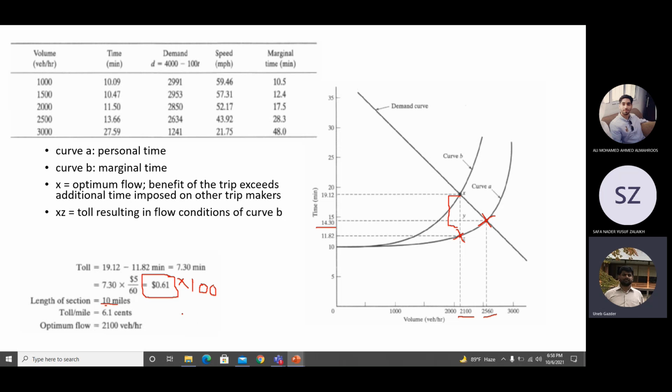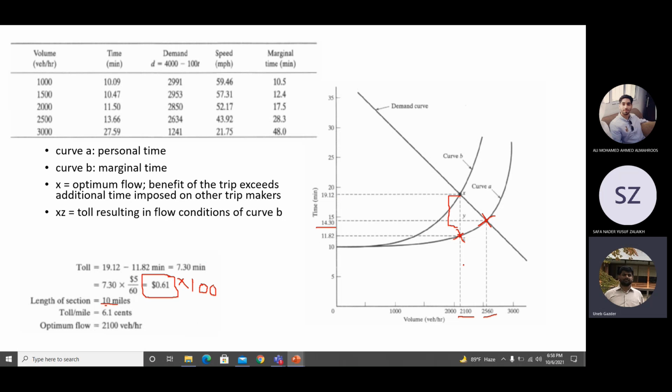Okay. Now, average travel time is your own travel time, right? Everybody, for example, if I'm at this point, the average travel time is 11.82 minutes. This is my travel time and the travel time of everybody else who is on the highway. What is 19.12?